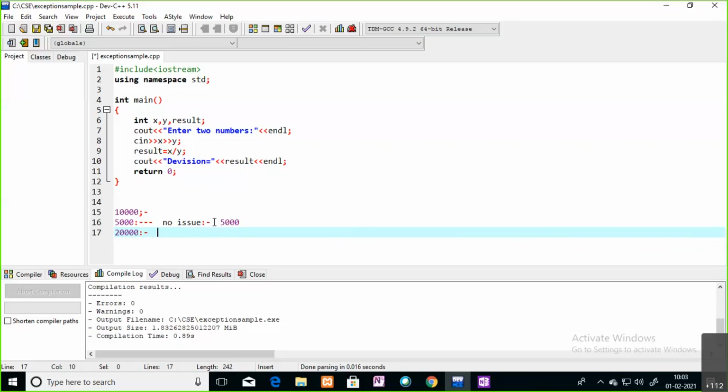Actually, internally an error is going to be raised at runtime. That runtime error we cannot understand, so they won't show that particular runtime error message on your screen. They will show a user friendly message, like insufficient funds. Such a user friendly message we can show to the user by using this exception handling mechanism. In the next example, I will show how you can handle that situation by using the exception handling mechanism.